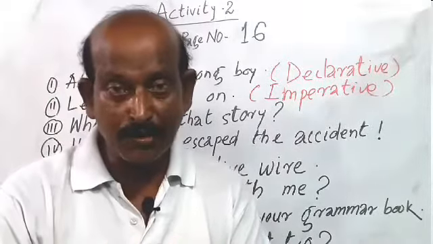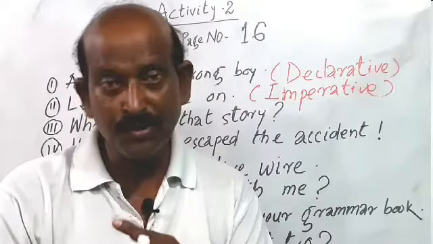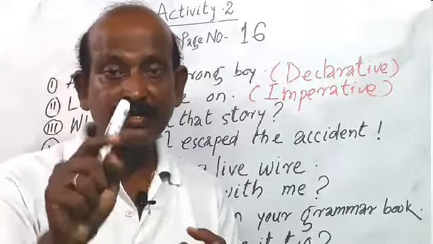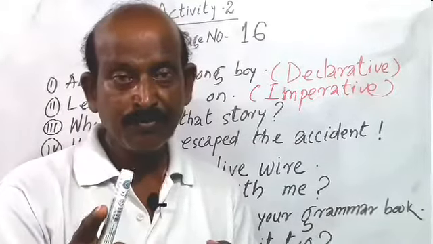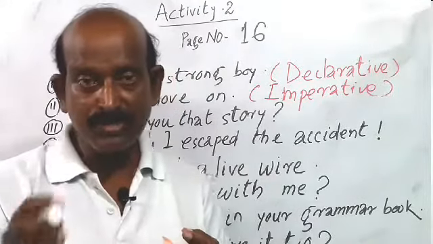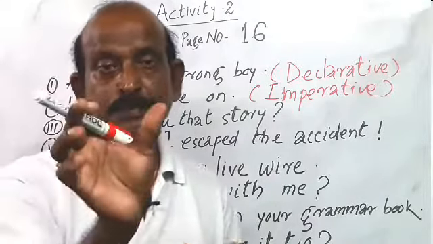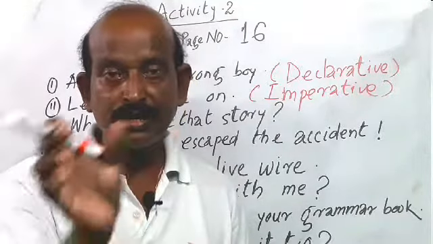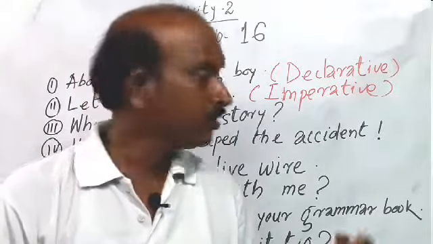One is called yes/no type interrogative, another is called WH type interrogative. In the yes/no type interrogative, we get an answer either yes or no. In the WH type question, we get a statement as the answer, or otherwise you can get a noun phrase as the answer.